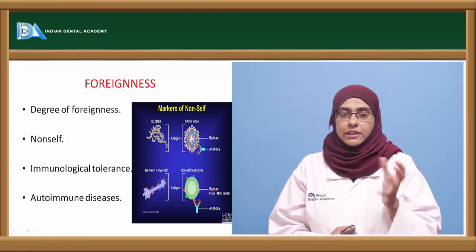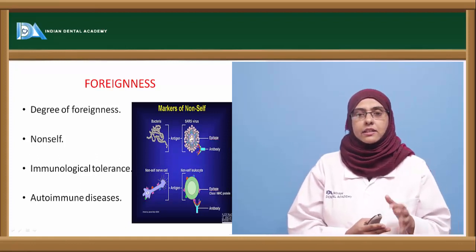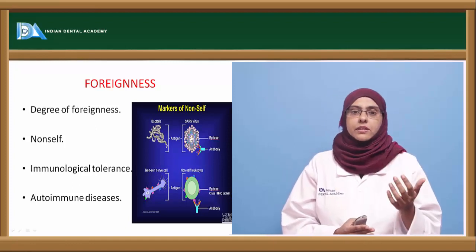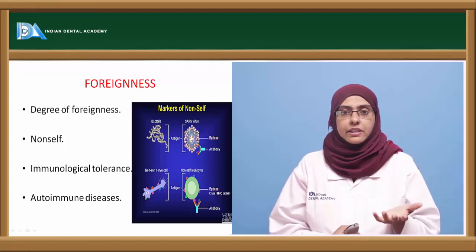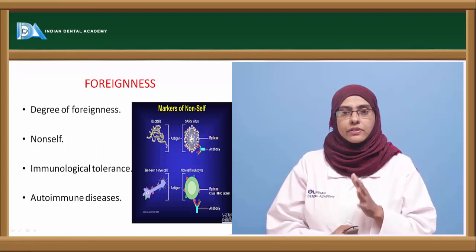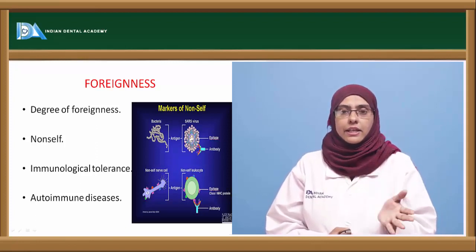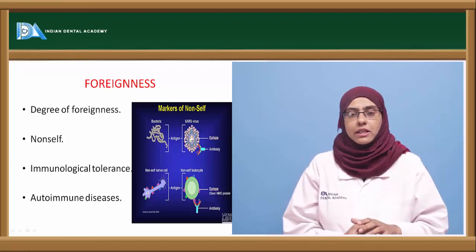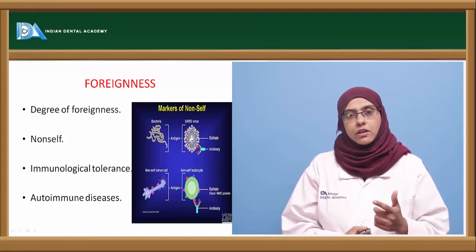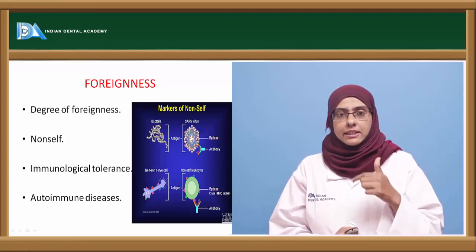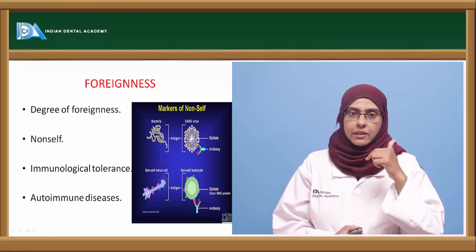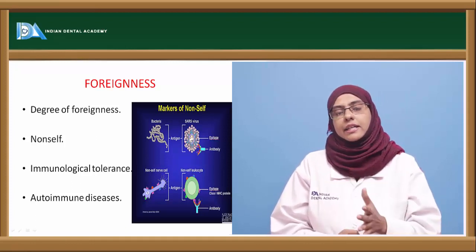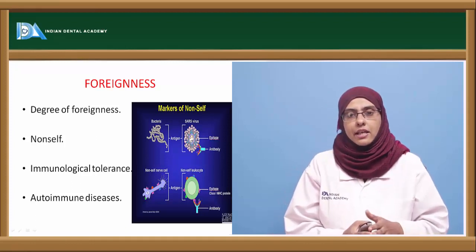Now the logical reason behind this is that the self antigens are usually exposed during birth, that is during the development of the fetus, to the lymphocytes. As a result of which, the lymphocytes become tolerant towards the self antigen. So that concept is called immunological tolerance. Because of the immunological tolerance, we don't see the self antigen being immunogenic in nature. So it is the non-self antigen or completely foreign antigen that is highly immunogenic in nature.